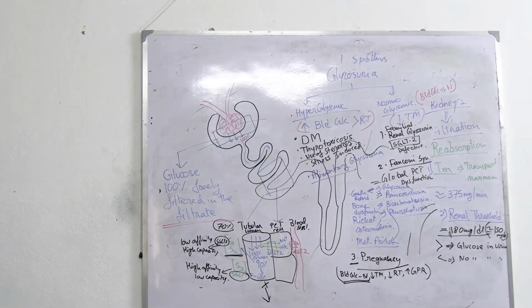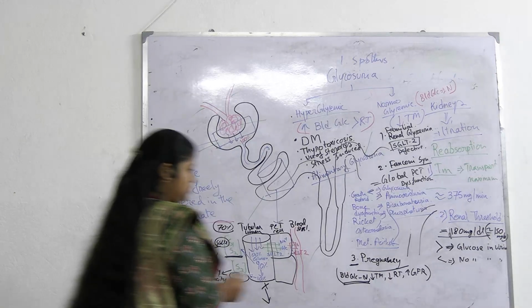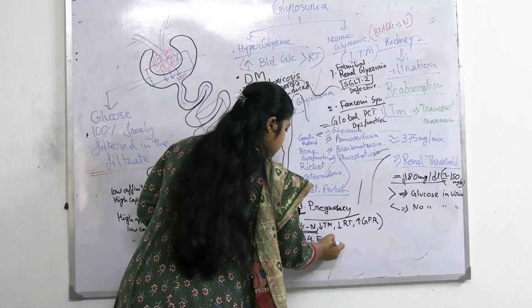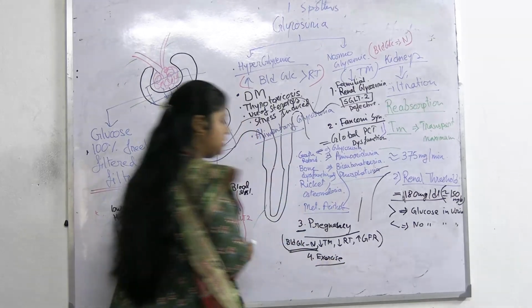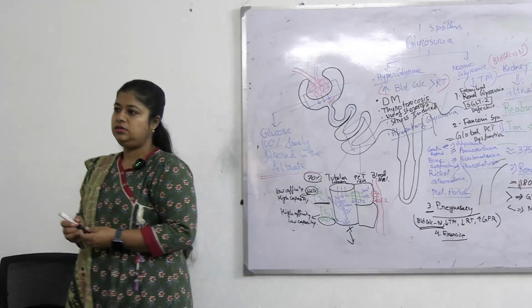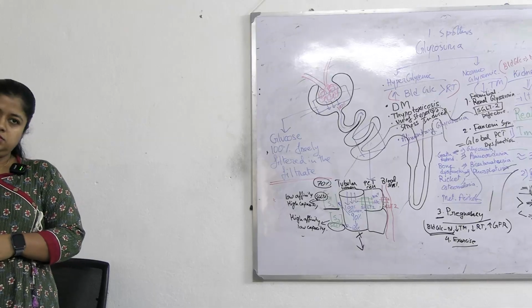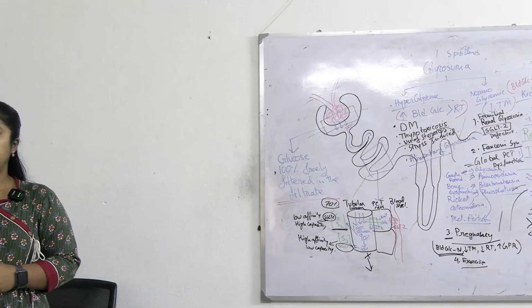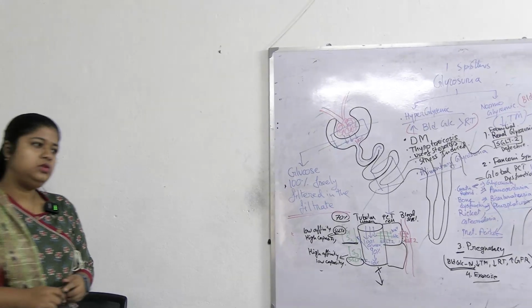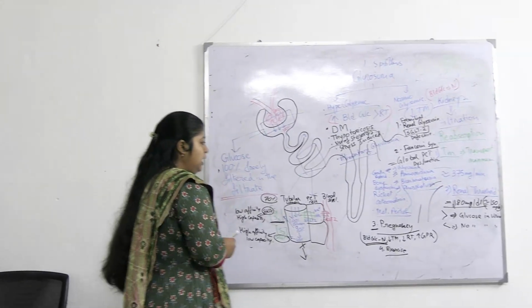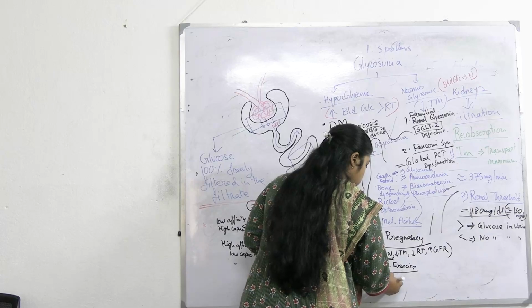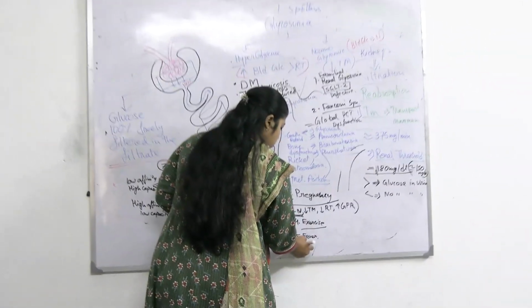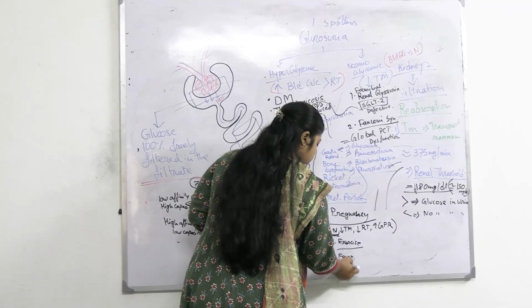So this is a physiological condition where we may see glycosuria. Another physiological situation is exercise. Excessive exercise may also lead to release of glucose in urine, that is transient. Immediately after the exercise, glucosuria can be seen. In fever also, in hyperthyroidism.